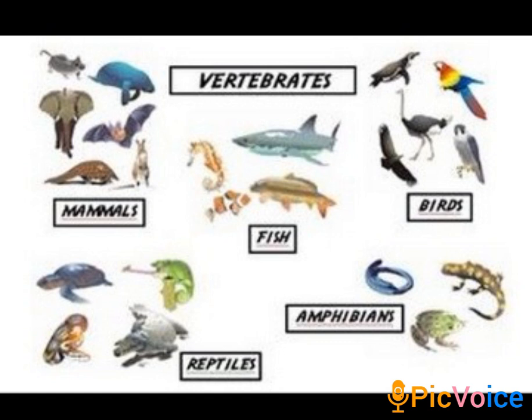The fourth category is birds. Birds are the animals which have wings, feathers, and claws. They lay eggs and they are warm-blooded animals. Even they have a 4-chambered heart.